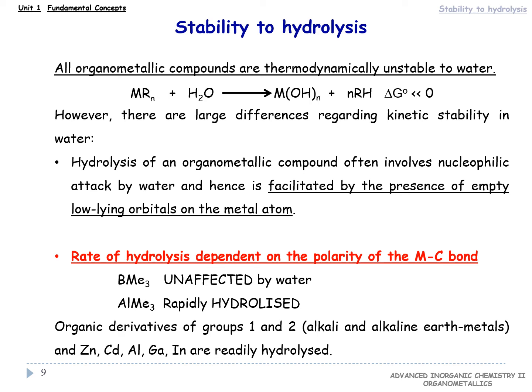The rate of the reaction is dependent on the polarity of the metal-carbon bond. When this is high, as in trialkyl aluminium, rapid attack by water occurs, while trimethyl boron hydrolysis is not produced at room temperature, even though there is an empty 2p orbital in the boron atom.